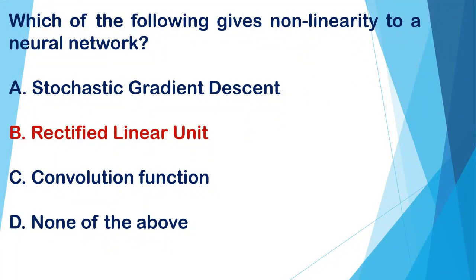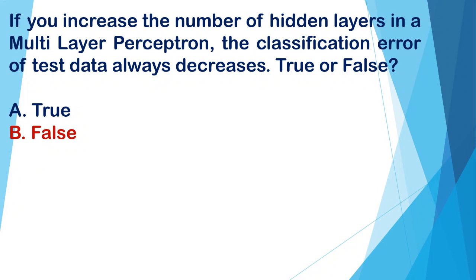Which of the following gives non-linearity to a neural network? A. Stochastic gradient descent. B. Rectified linear unit. C. Convolutional function. D. None of the above. And the correct option is B, rectified linear unit.